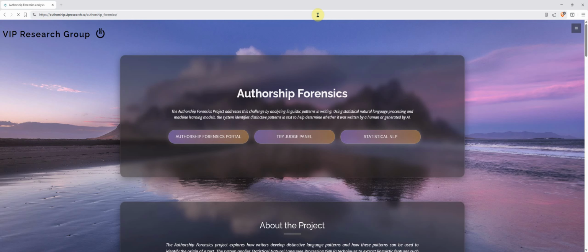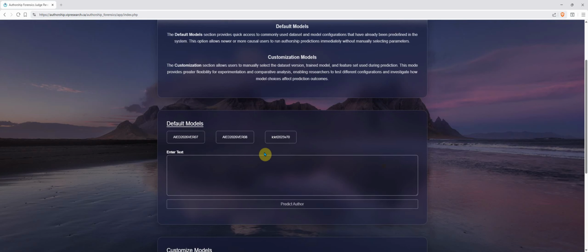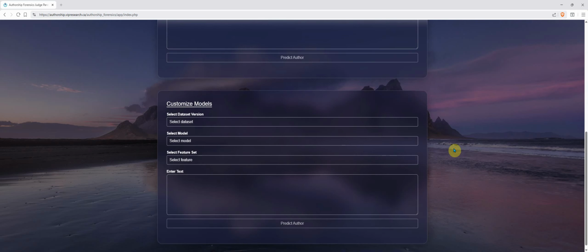So the first thing we are going to do is go to authorship forensics.vipresearch.ca. Once we get there, there is an option called Try Judge Panel. So we can click on Try Judge Panel, and then there is a default judge panel already formed by using different pre-trained data sets. Here we have three judge panels. If you want, you can decide which judge panel you want to use. Due to the time constraint, I will use the smallest judge panel we have.